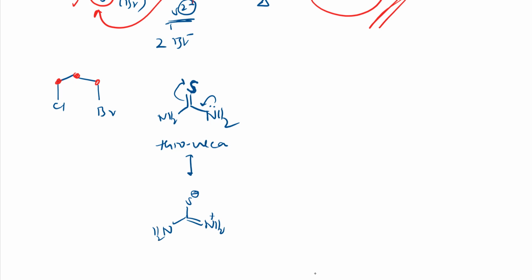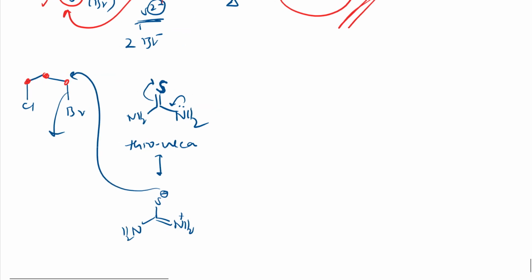So this sulfur can attack here, and bromine is a good leaving group, it leaves the system, right? So I'll get this compound. Here sulfur comes to this carbon, double bond NH2 having positive charge, and here one more NH2, and here I will have chlorine, right? Till this, I hope you got it, right? So then what happens? Simply, here Br left, right? So Br minus ionic pair will be there.